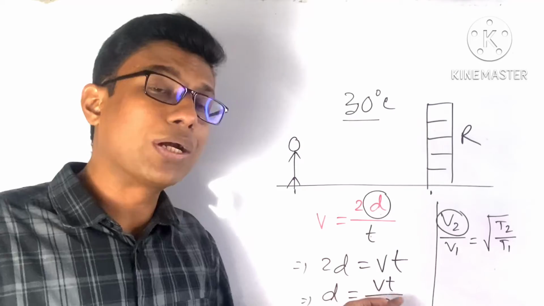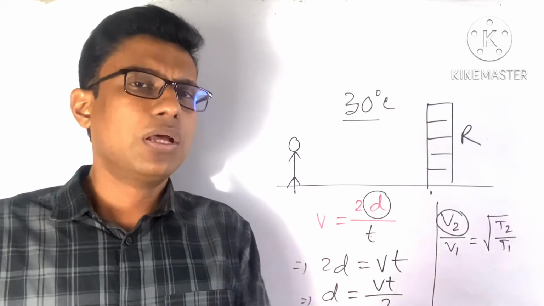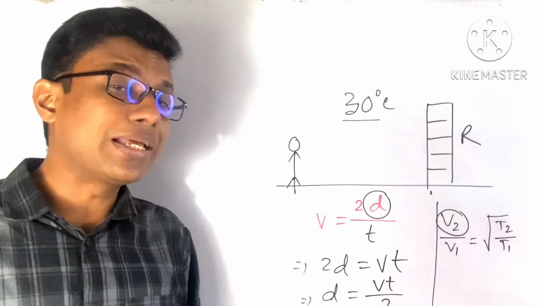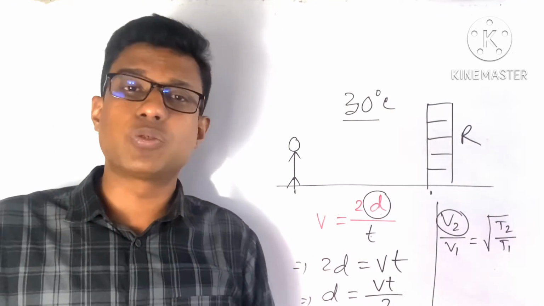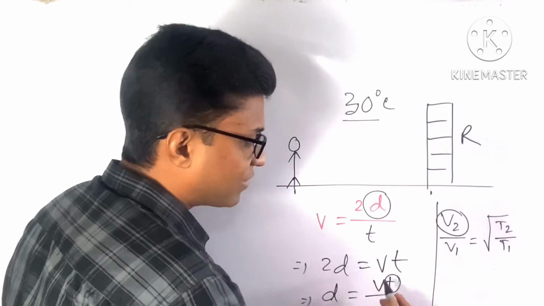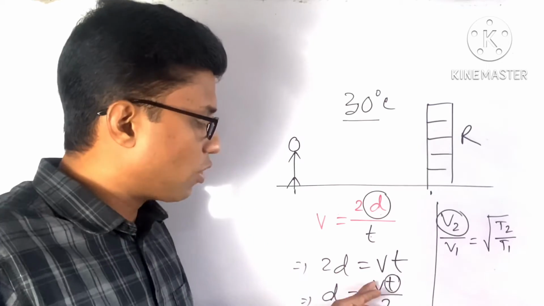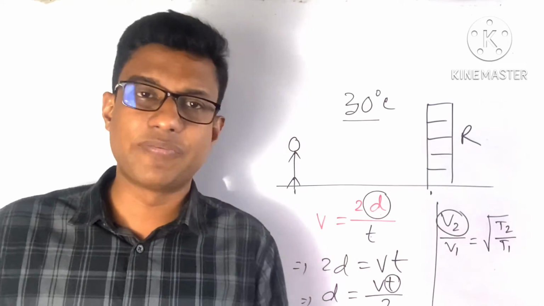So what will be the value of T? T means the persistence period of time. That means to hear the echo, we need a minimum time, which is 0.1. So in the place of T, we will use 0.1. Okay, so after doing this calculation, you can get the value of D.